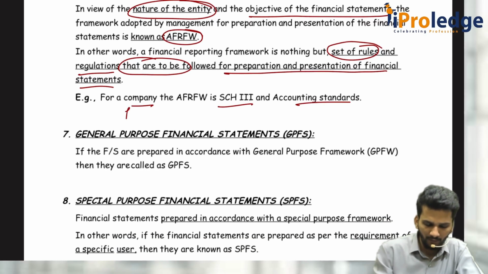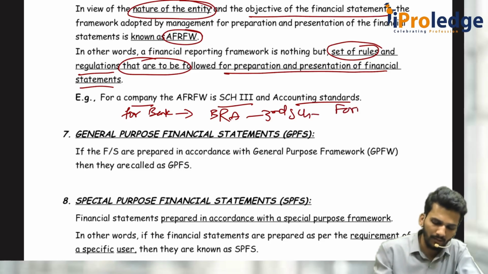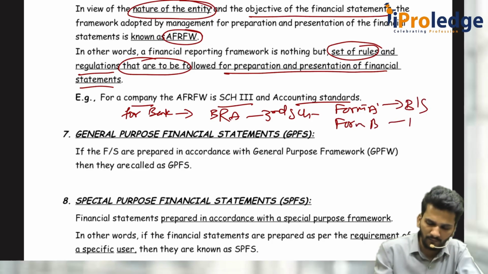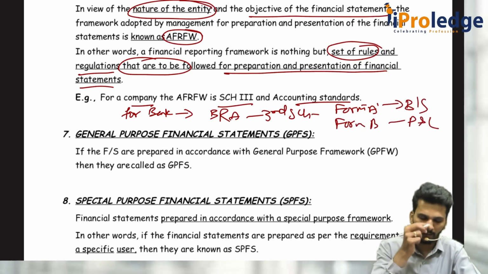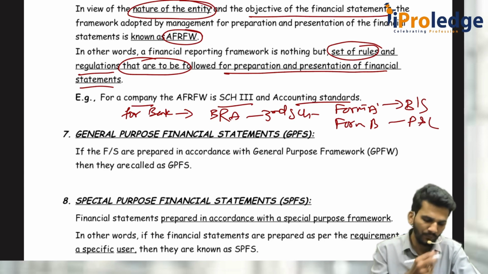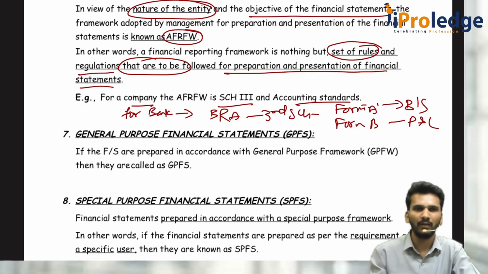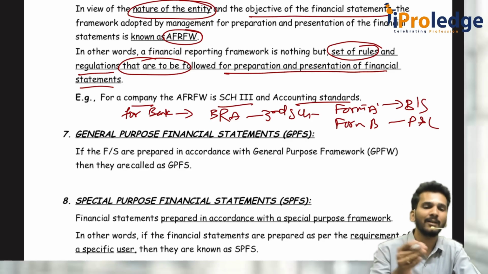You can write there for bank. They will prepare as per the Banking Regulation Act, Third Schedule, Form A and Form B. This is for the balance sheet and this is for the P&L. You have to prepare that. So how do you tell which framework is applicable for me? For that purpose, first of all we should understand how many types of financial statements there are.